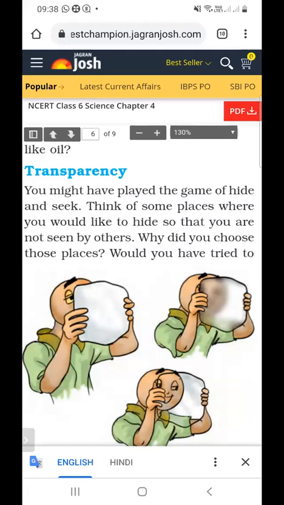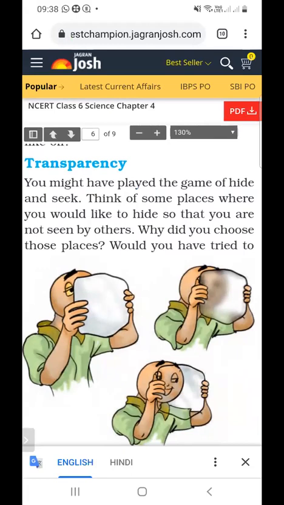As we see the game of hide and seek, think of some places where you would like to hide so that you are not seen by the others. Why did you choose those places? When we play the game of hide and seek, we choose the place of hiding so that we cannot be seen by others.